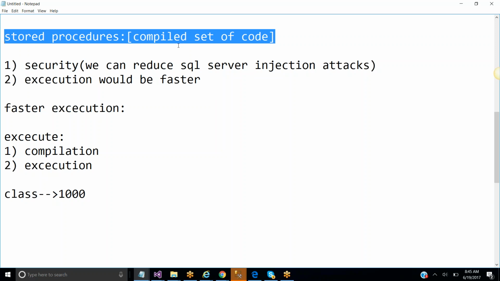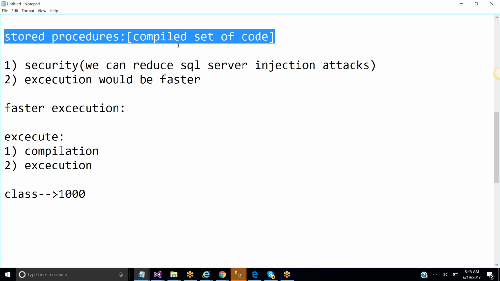The second time you execute the stored procedure name, it directly executes, it won't be compiled again. That is the reason execution is faster in stored procedures.